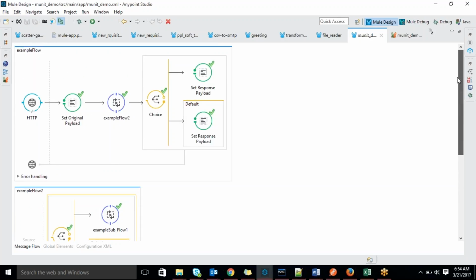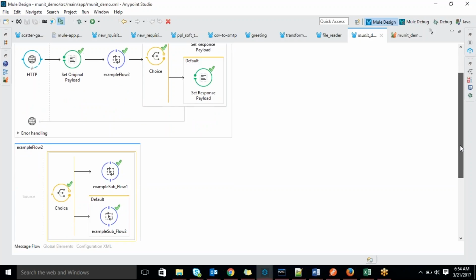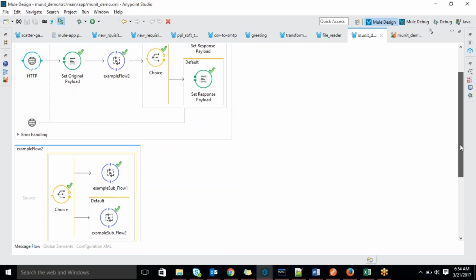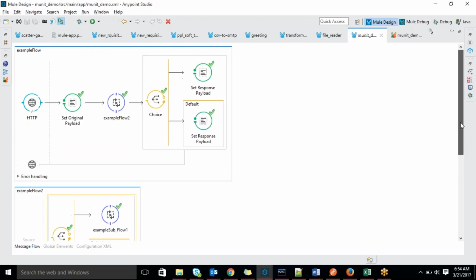Here mocking means I was expecting the output. If this comes, this should happen. Like that I will expect the output, then I will mock that and I will assert it. So that is the thing here.